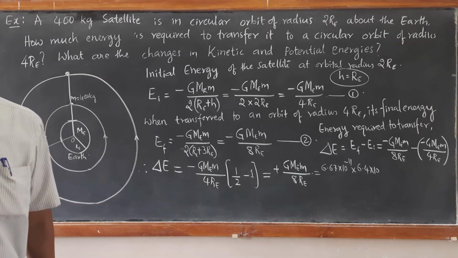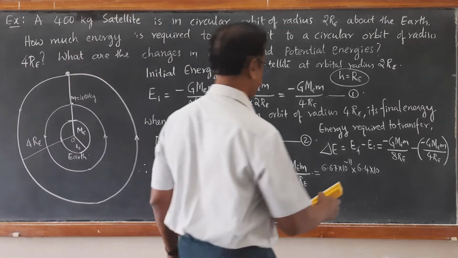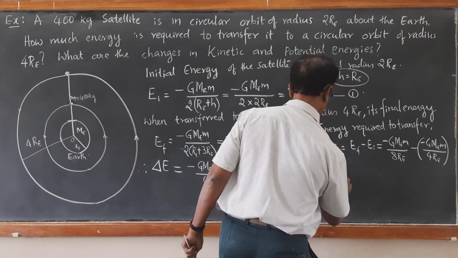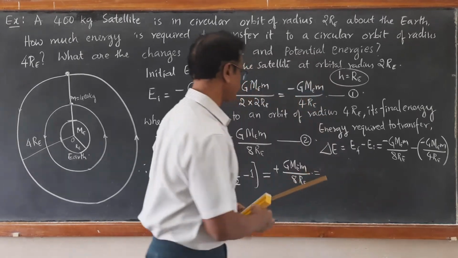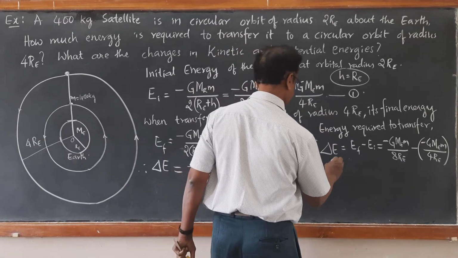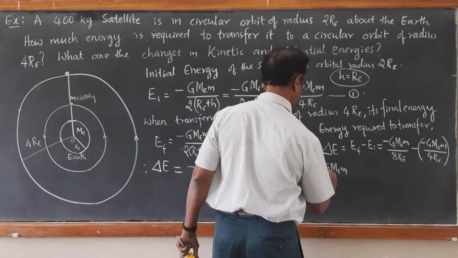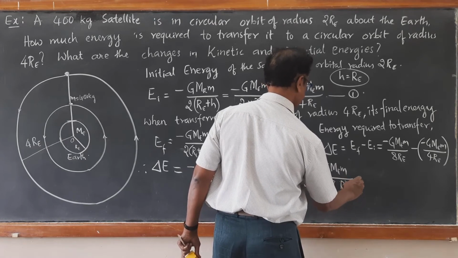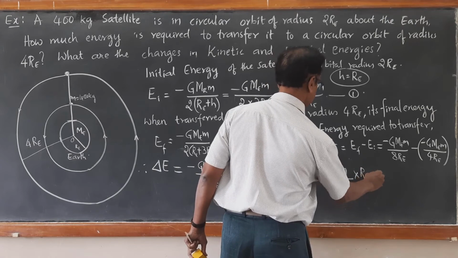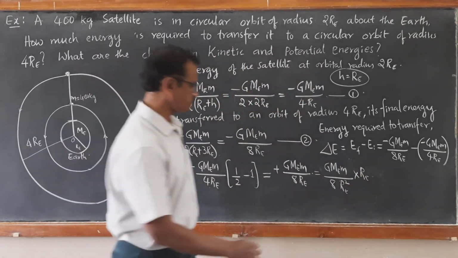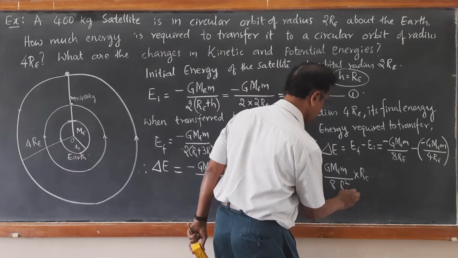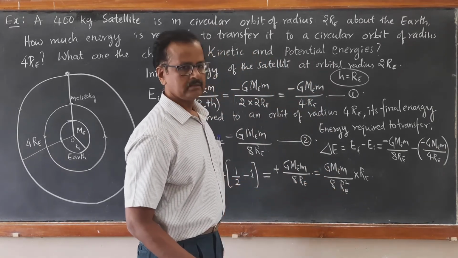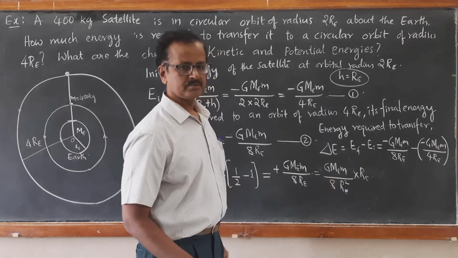Directly we can calculate, or we can simplify this by multiplying and dividing by RE, so it becomes RE square in the denominator.